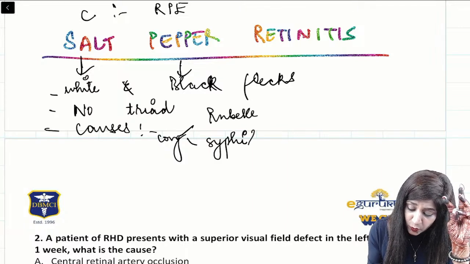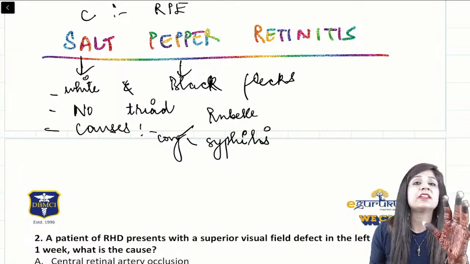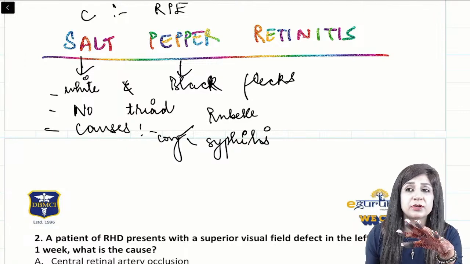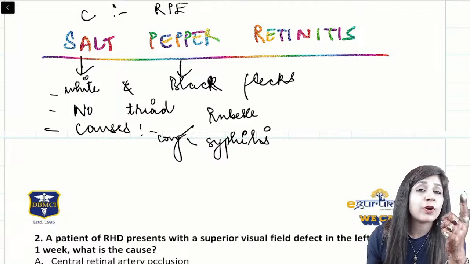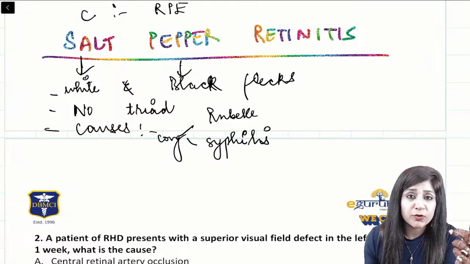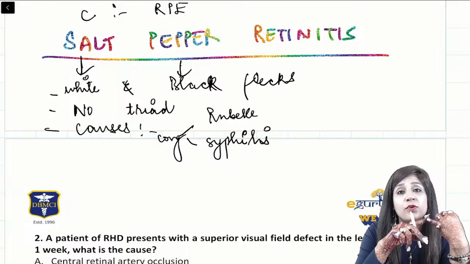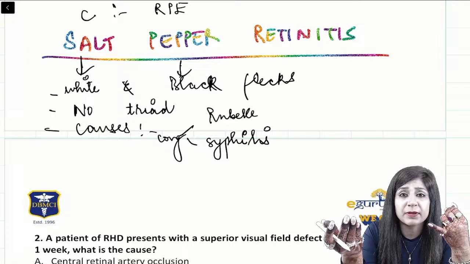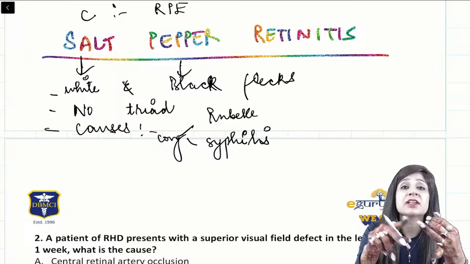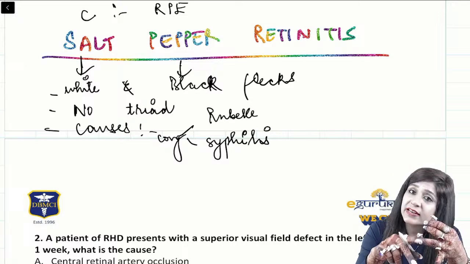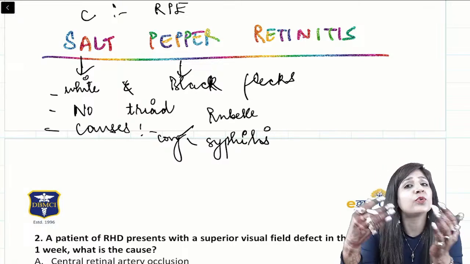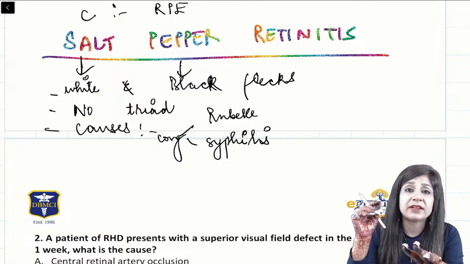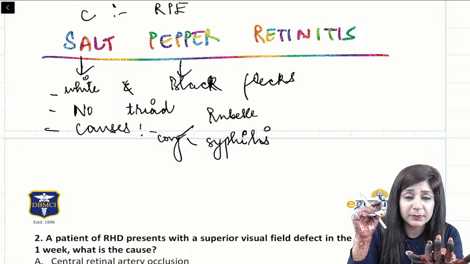Now guys, if you know this, it will be very helpful to you to find out whether it is salt and pepper retinitis or retinitis pigmentosa, because RP was sporadic or familial, but this is caused by congenital rubella syndrome. You already know the triad of congenital rubella syndrome. If that is there in your question, you know that it is a case of salt and pepper retinitis. If you know about congenital syphilis, Hutchinson's triad, interstitial keratitis, sensorineural hearing loss, then you know that it is congenital syphilis, and that will be a case of salt and pepper retinitis and not retinitis pigmentosa.